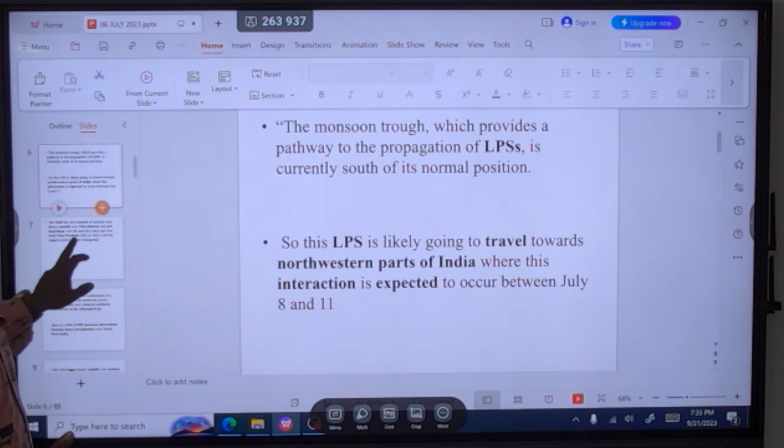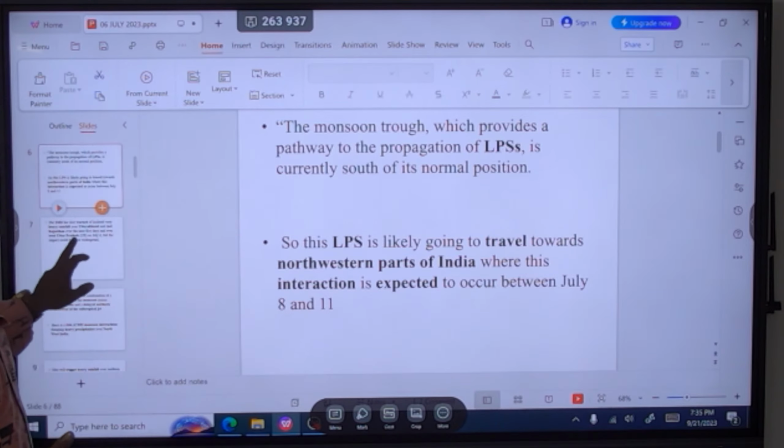it will cause very heavy rainfall. Now look here, the IMD has also warned of very heavy rainfall over Uttarakhand, east Rajasthan, and also west Uttar Pradesh. So they said that in the northwest region of India you might have that much rainfall. So what are the states which might be affected because of this? There is very heavy rainfall over Uttarakhand, east Rajasthan, and west Uttar Pradesh.